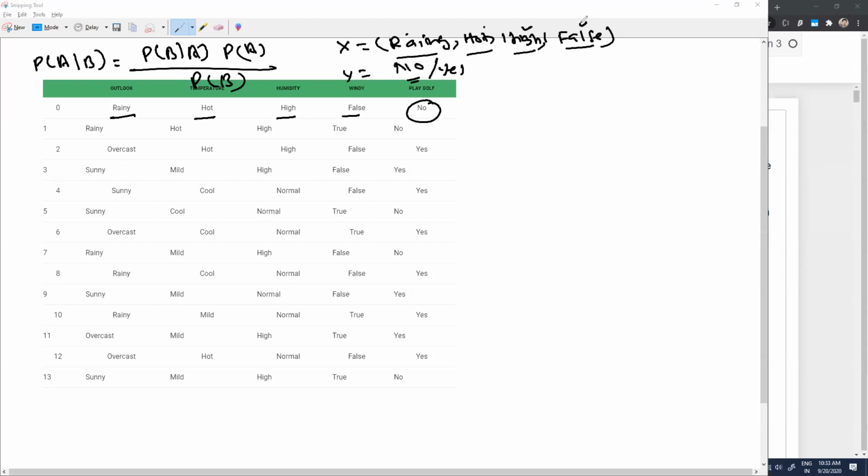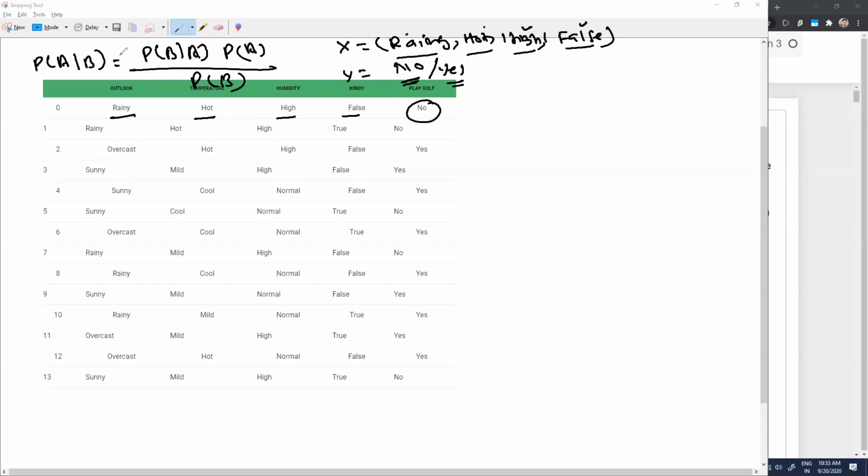If I am able to find the probability of yes and no, then I can say my work is done, and whichever gives me the higher probability will be my final decision. If yes has the higher probability, yes will be my decision. If no has the higher probability, then no will be my final decision.